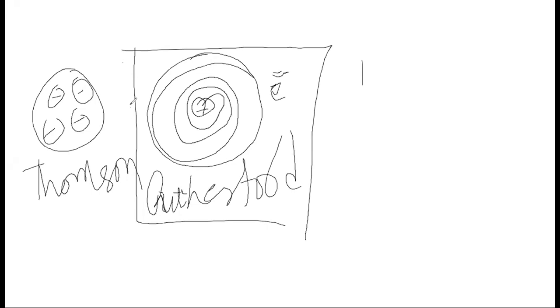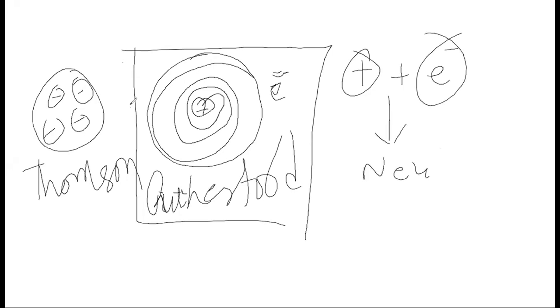Which obviously will result in positive plus negative becoming neutral, and that will lead to the destruction of the atom itself, correct?